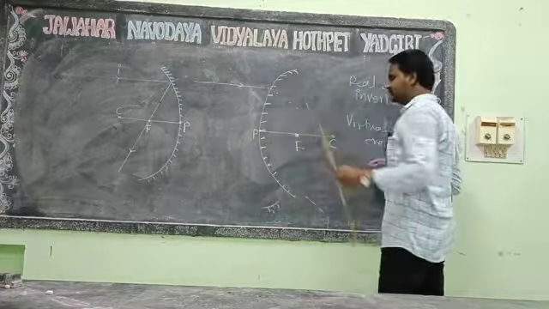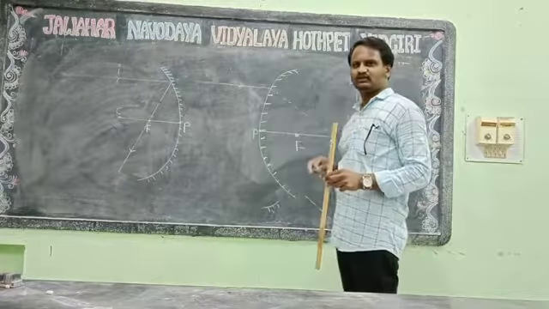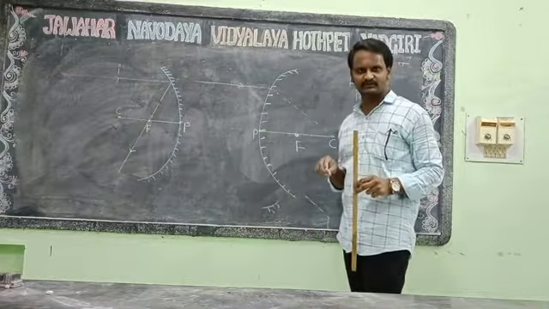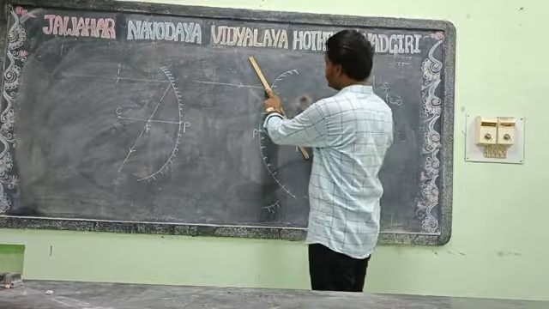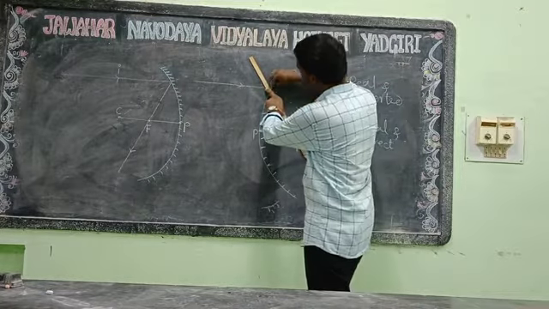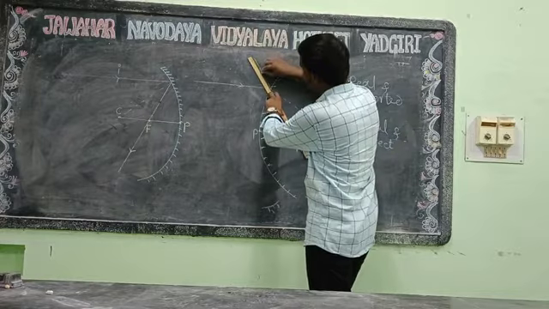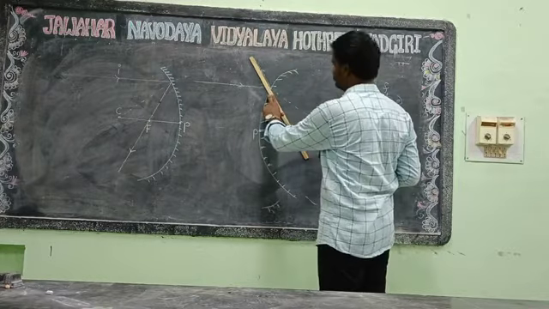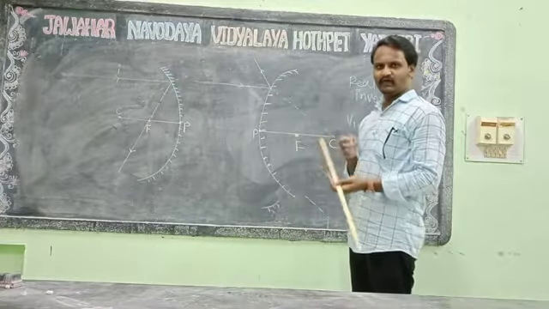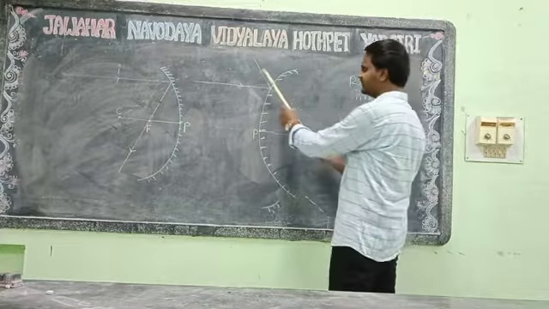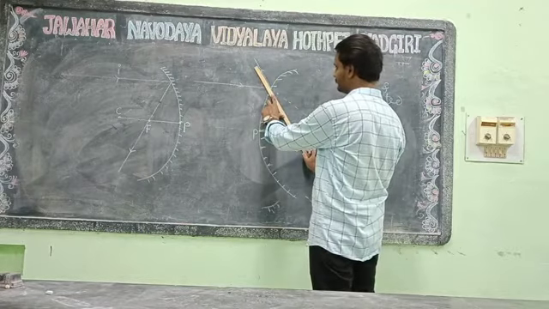This will be the normal, and this is our incident ray. After reflection, it will appear to pass through the principal focus. So draw like this. This will be our original reflected ray, but we are extending the reflected ray, which will pass through the focus. You can see it is reflected, but for image formation, we have to draw the extension of the reflected ray.